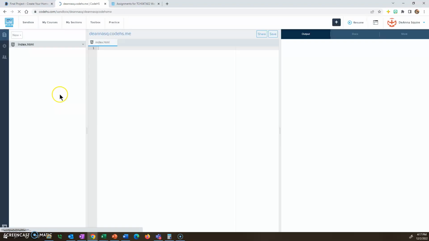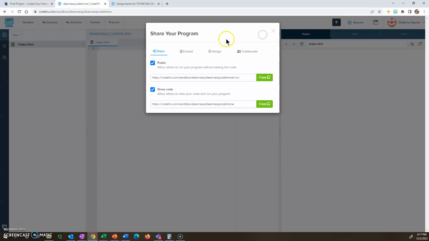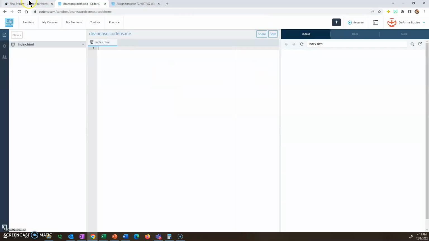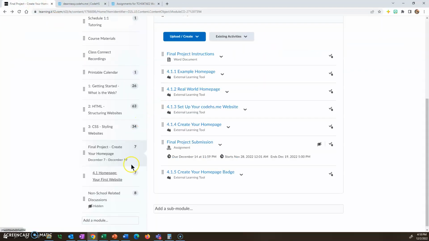And this is where you will build your code. This is where you want to put that doc type HTML, all the HTML tags and whatnot. This is where you're going to put it. Remember to hit save. And then when you're done, you're going to hit share, and you're going to copy this public link here. And that's what you're going to put into the submission page.